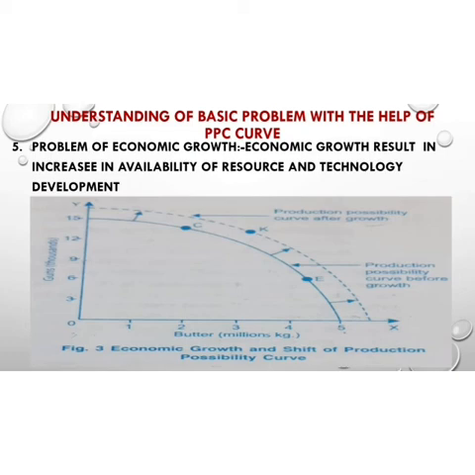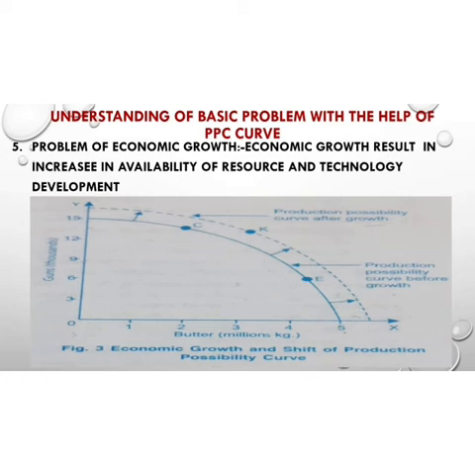Now what will happen if the country attains growth? If the country attains growth by making the labor specialized in their work, then with specialized labor there is less wastage. The economy can also attain economic growth by using modern technologies, and with modern technologies we are able to produce higher quantities of goods and services with a fixed amount of resources.